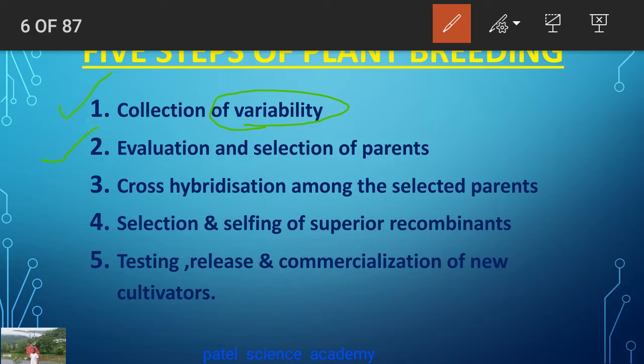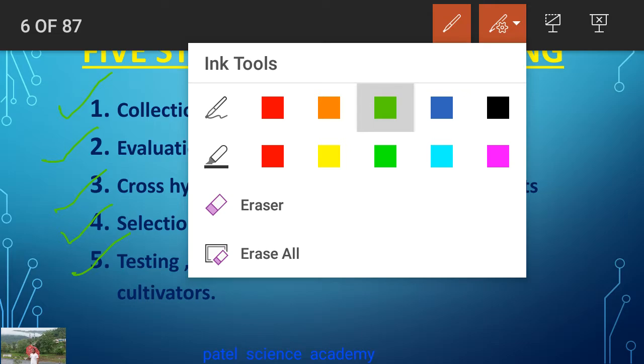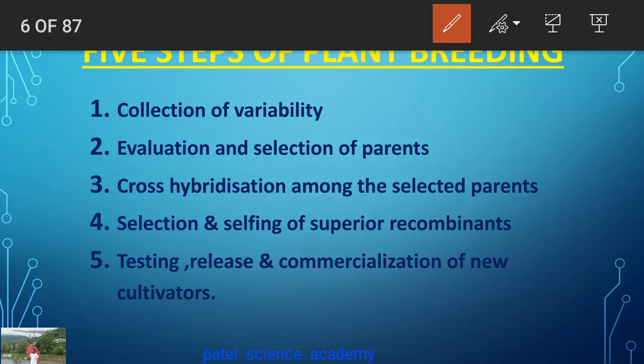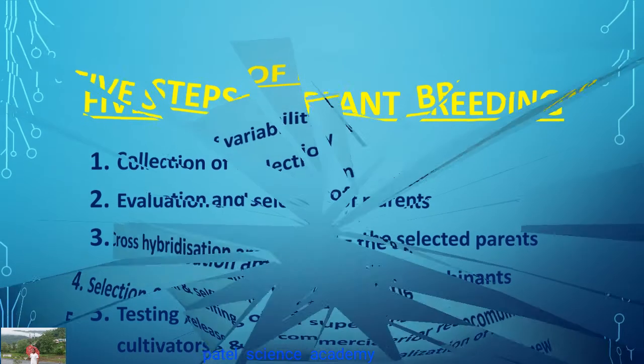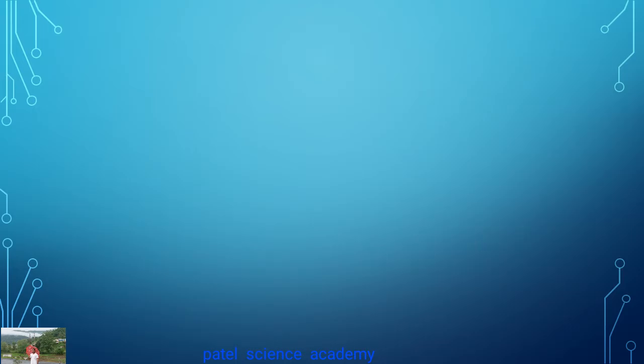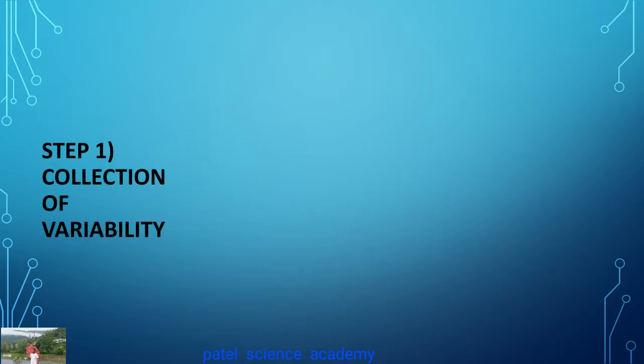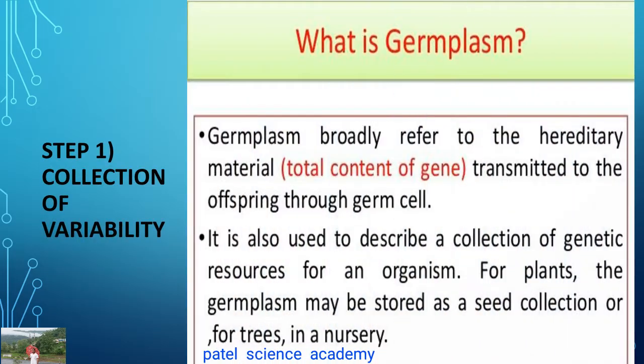Then evaluation and the selection of the parents, cross hybridization amongst the selected parents, selection and selfing of the superior recombinants, and testing, release and commercialization of the cultivars. Now we'll see one by one all those five steps. So let's see step number one, collection of variability.